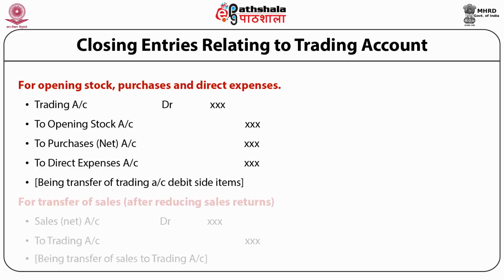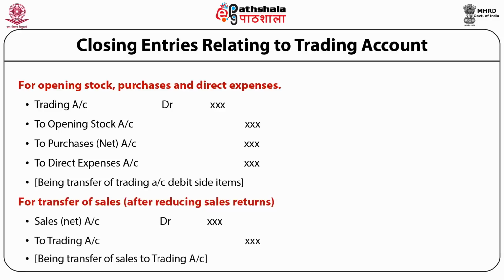For transferring sales, sales meaning net sales after reducing sale return, we pass the closing entry sales account debited to trading account.